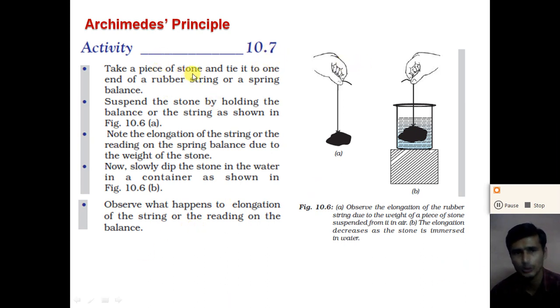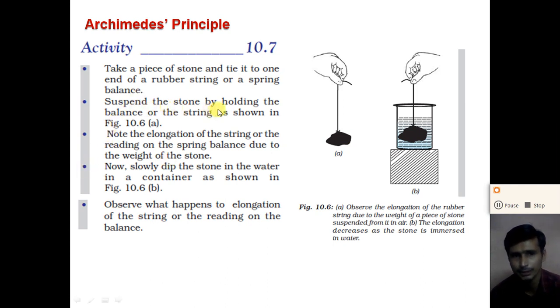Take a piece of stone and tie it to one end of a rubber string or a spring balance, as shown in the figure. Let us see this figure. As shown, take one small stone and tie it with the rubber string. If we suspend the stone with the rubber string, the rubber string elongates. The length of the rubber string is increased.